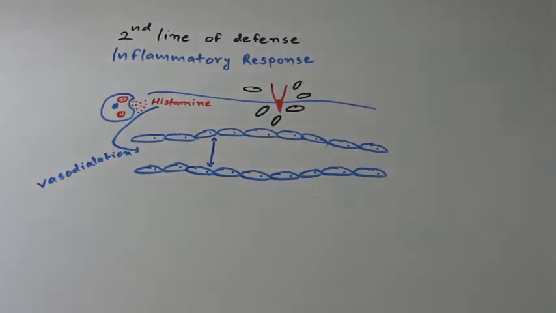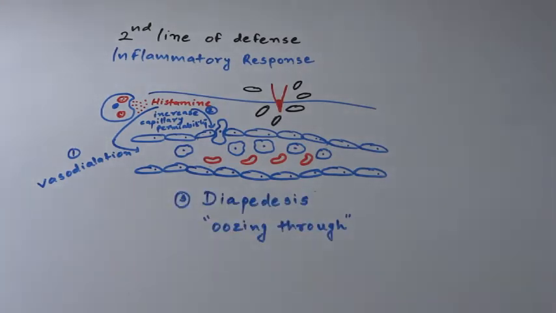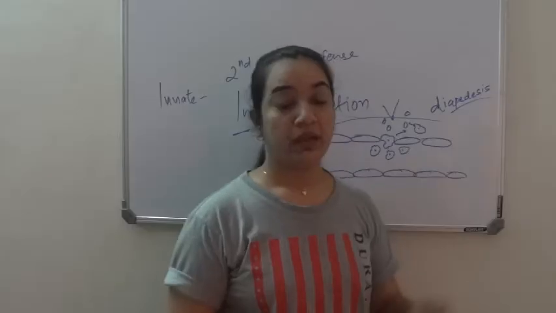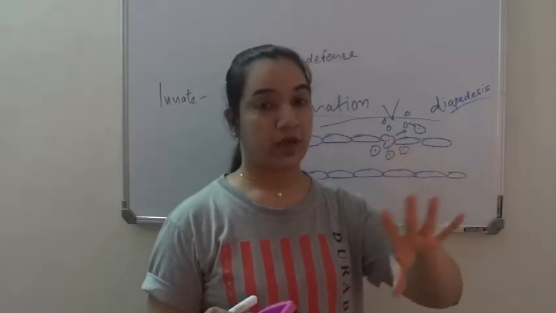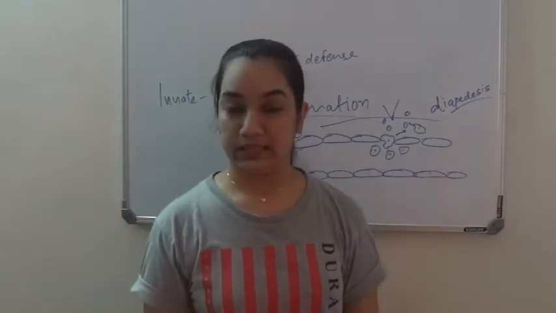A good amount of fluid and cells would be there at the affected area to fight. And the second thing it would do is increase capillary permeability. So the phagocytic cells in this particular region go out from the capillary to the affected area. This movement is called diapedesis. And still, if the bacteria is smart enough to cross all of this, then comes the adaptive immunity.